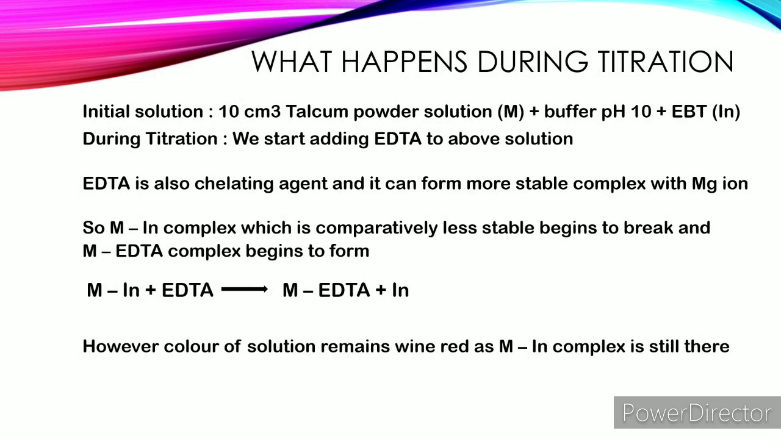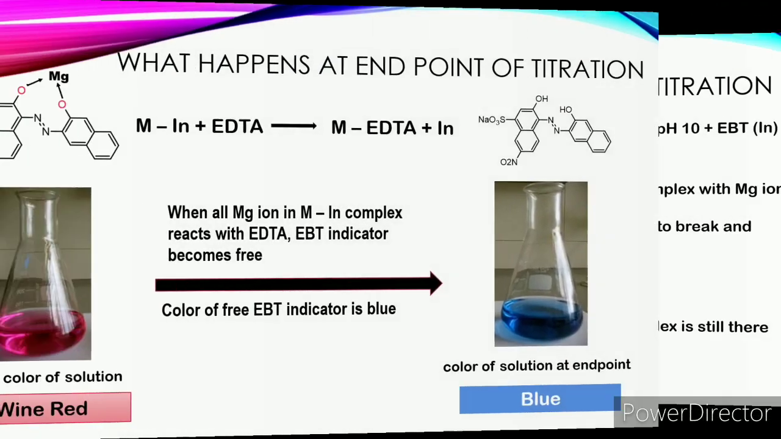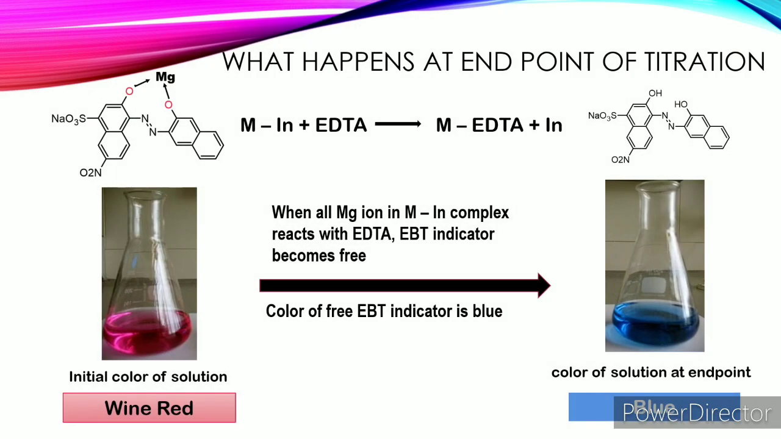Now we start adding EDTA to this solution. EDTA is also a chelating agent and it can form a more stable complex with magnesium ion. So the magnesium indicator complex begins to break and the magnesium EDTA complex begins to form. However, the color of the solution remains wine red as the metal indicator complex is still there. We keep on adding EDTA.